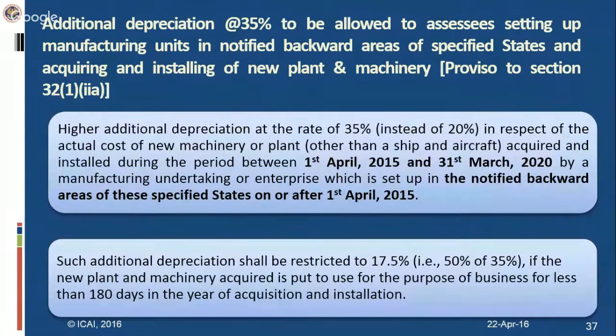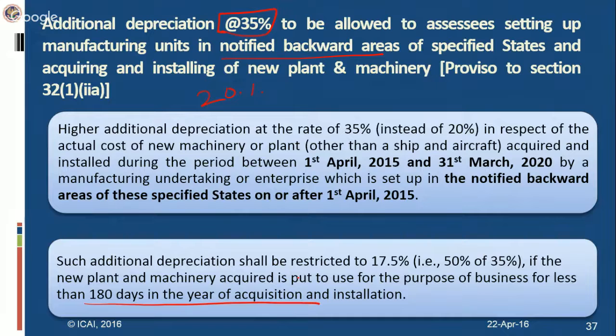There is another benefit given to industries which set up their undertakings in those areas, that is additional depreciation. At present, additional depreciation is allowable only at 20% to manufacturing industries or power sector undertakings. Now, if they set up their industries in the notified backward areas of the specified states, then they would be eligible for additional depreciation of 35%. The other condition is that additional depreciation is restricted to 50% if the new plant and machinery is acquired and put to use for less than 180 days.